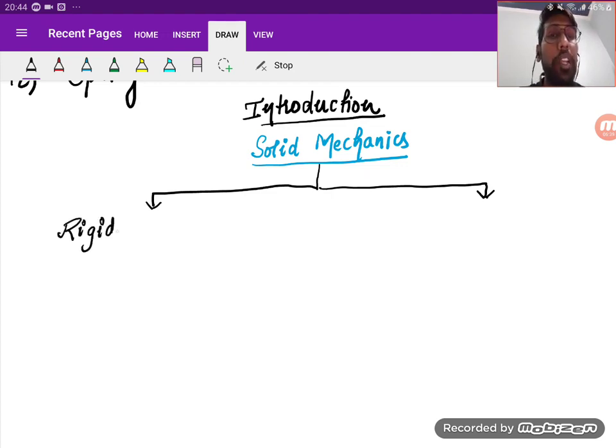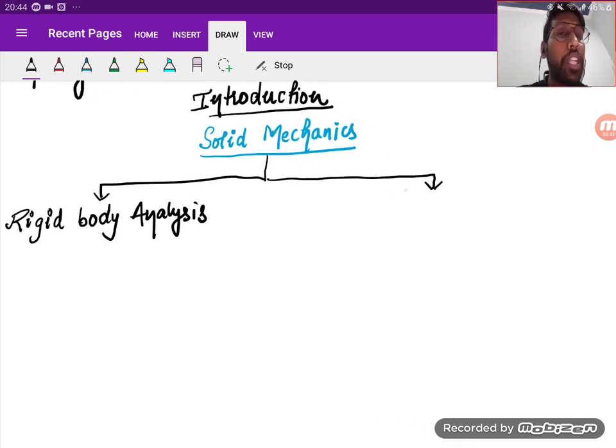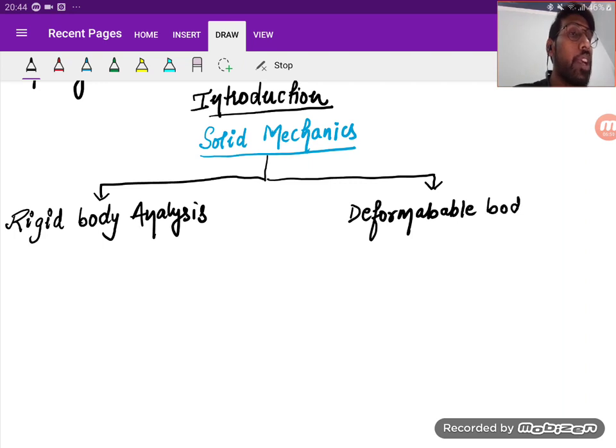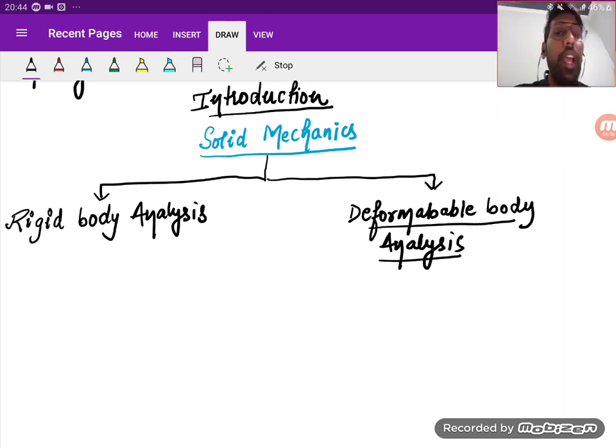The first part we are saying as rigid body analysis, and the second part that we are going to study is deformable body analysis. The first part is rigid body, and the second part is deformable body. So let me tell you what is the basic difference between the two.